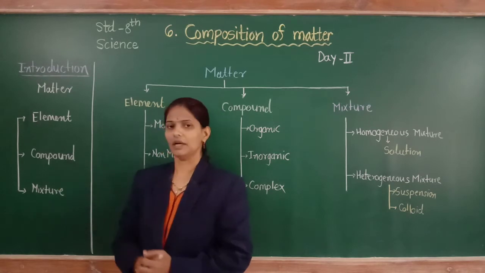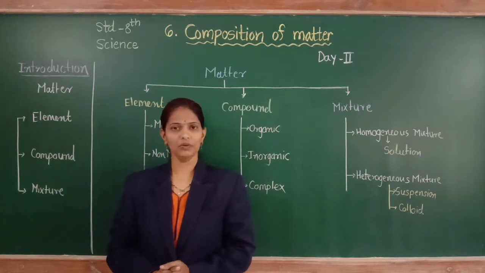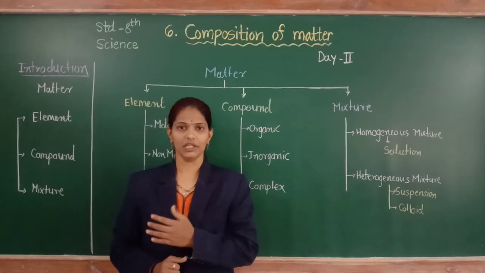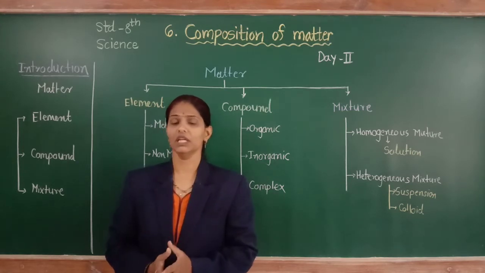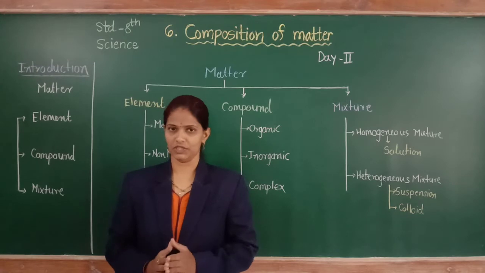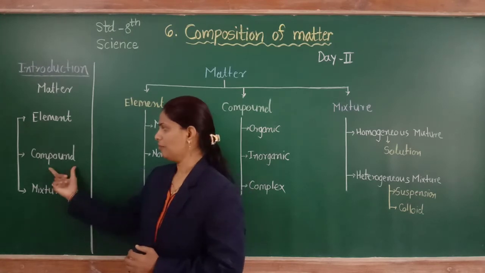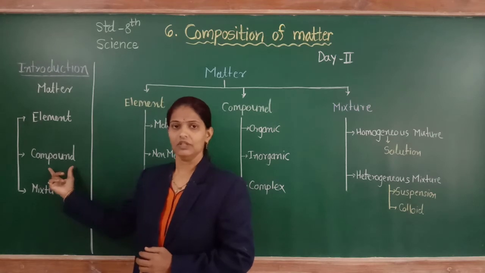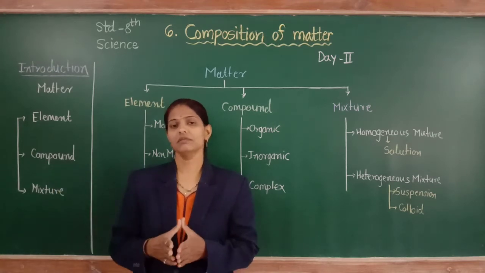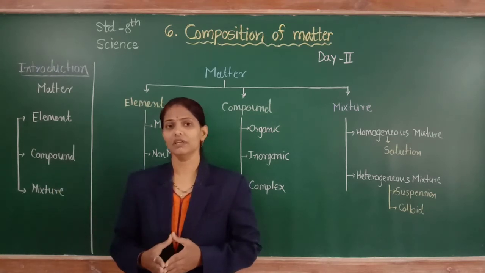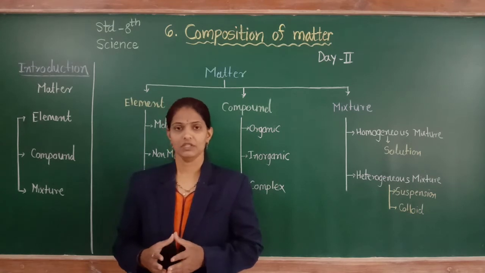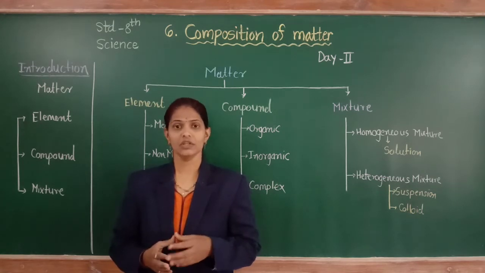Next, compound. What is a compound? The substance formed by chemically joining two or more elements in a fixed proportion is called a compound. The smallest particle of a compound is a molecule.